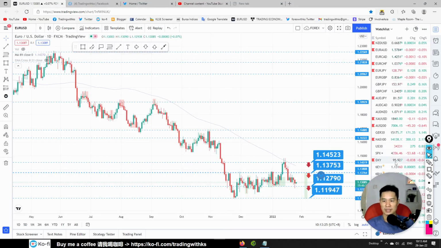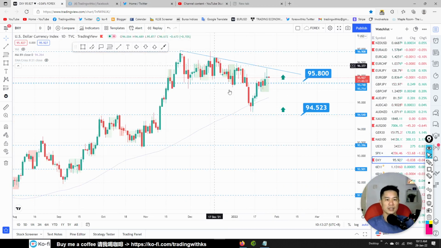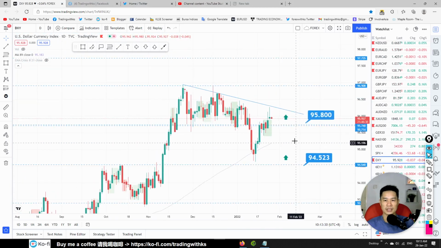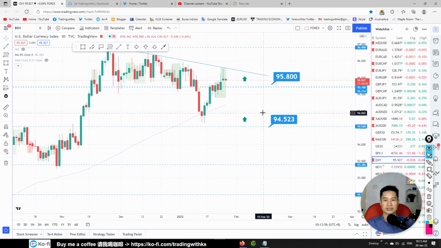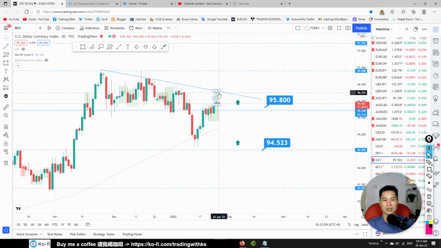Check out the currency by itself first. Look at DXY. DXY is starting to rebound, but we got a pin bar yesterday here, a bearish pin bar exactly at this resistance line. Looks like DXY is possibly heading down. DXY in the short term looks bearish, maybe there's a pullback coming in. Generally USD is strong, but I think USD is having problems breaking this trend line, so there's a possible drop on DXY today.